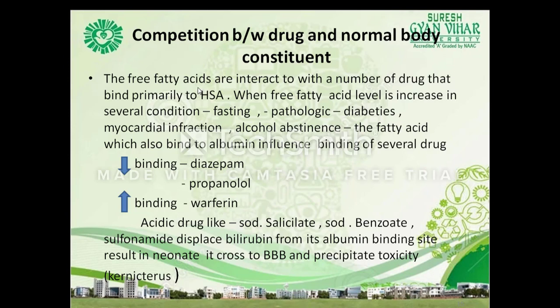The free fatty acids interact with a number of drugs that bind primarily to human serum albumin. When the free fatty acid level is increased in conditions like fasting, diabetes, myocardial infarction, and alcohol abstinence, the fatty acids, which also bind to albumin, influence the binding of several drugs. Binding is increased with diazepam and propranolol, and in the case of warfarin it is also increased. Drugs like sodium salicylate, sodium benzoate, and sulfonamides displace bilirubin from its albumin binding site.